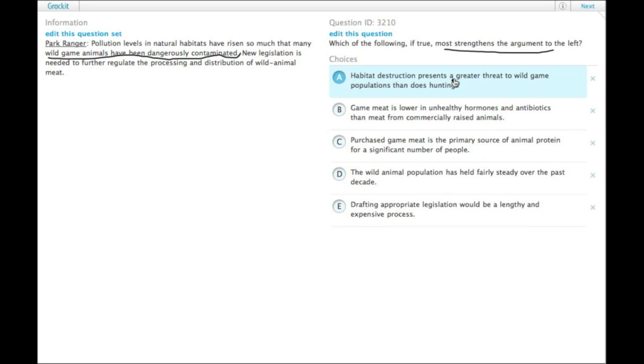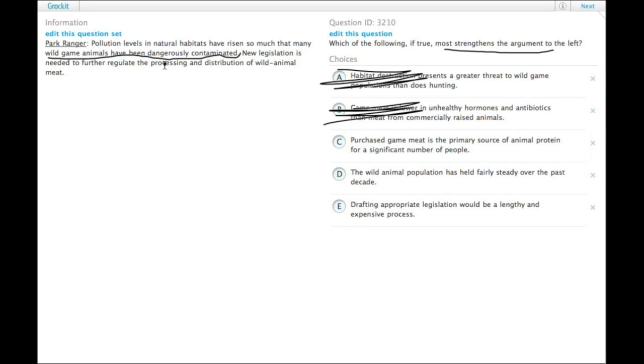A says habitat destruction is a threat to wild game more than hunting. Well, that's not danger to people. B says game meat is lower in bad stuff than commercially raised animals. That's not danger. C, purchased game meat is the primary source of animal protein for a significant number of people.